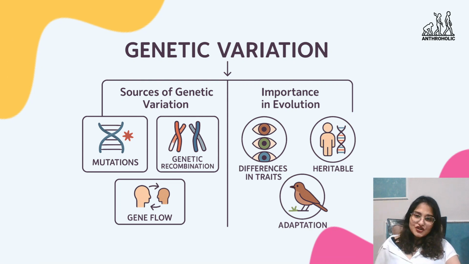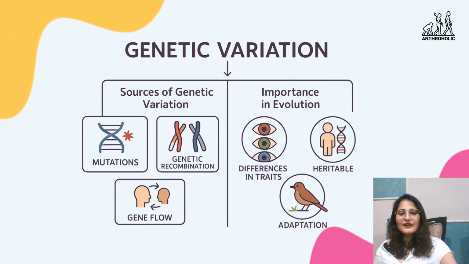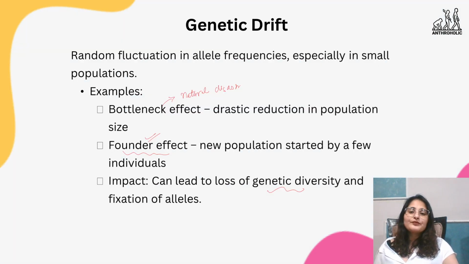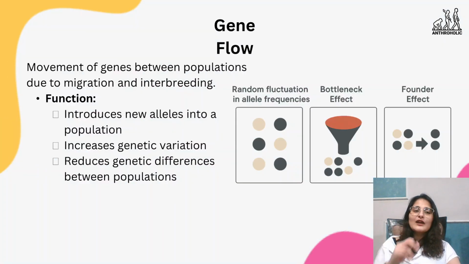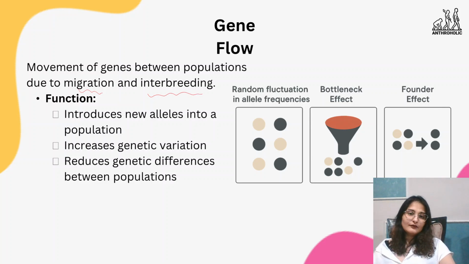So genetic variation, we have already seen. We have seen various pointers related to genetic variation. We have seen about mutation and we have seen about genetic drift. Now we come to gene flow. The movement of genes between populations due to migration and interbreeding. That is gene flow. The flow of genes or the movement of genes between populations.